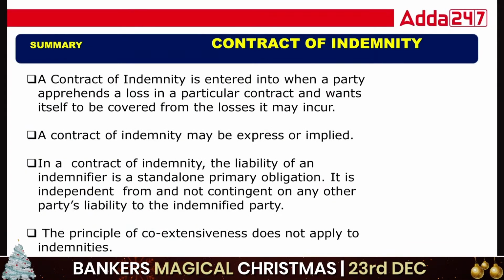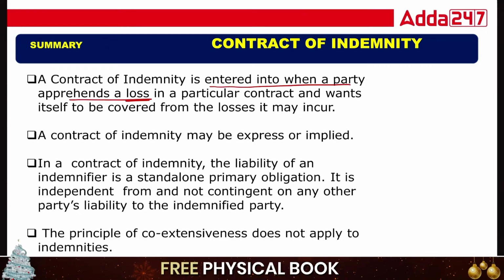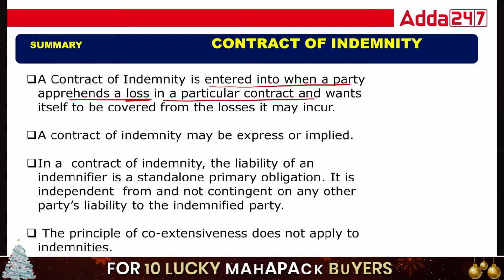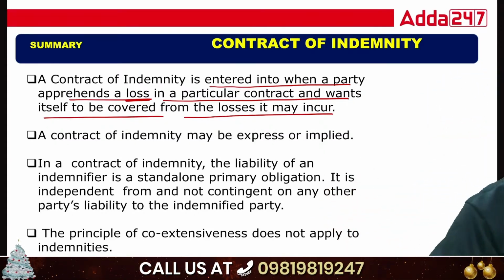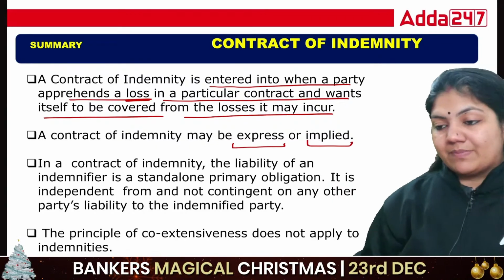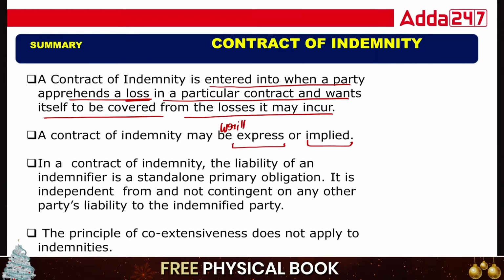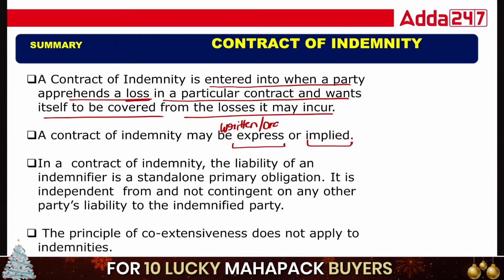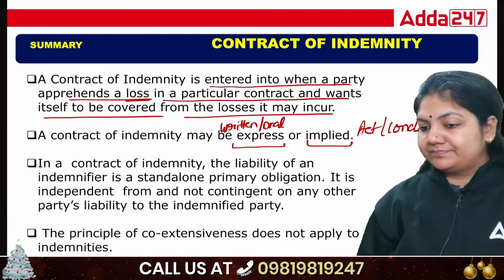So a contract of indemnity is entered into when a party apprehends a loss. So there will be a loss in a particular contract and the party wants itself to be covered from the losses it may incur. So always remember one example, that is insurance. A contract of indemnity may be express or implied. So what is express? Express is written or oral, and implied is by way of act and conduct, we can say the contract is going on.